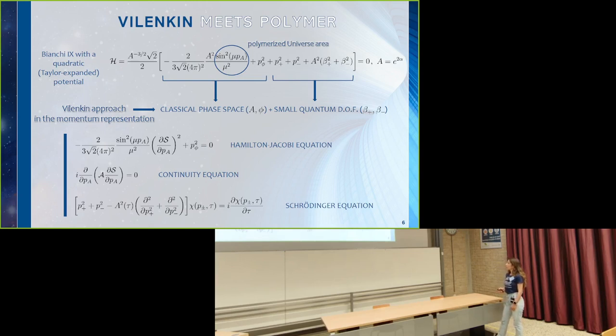Here we have the zero-order equation, that is the Hamilton-Jacobi equation, from which we can derive the action S. Then at the first order, we have the continuity equation from which we can derive the amplitude A and characterize the semi-classical part of the universe wave function. Also at the first order, we have the Schrödinger equation that describes the time evolution of the two anisotropies and from which we can derive chi, that is the quantum part of the wave function.